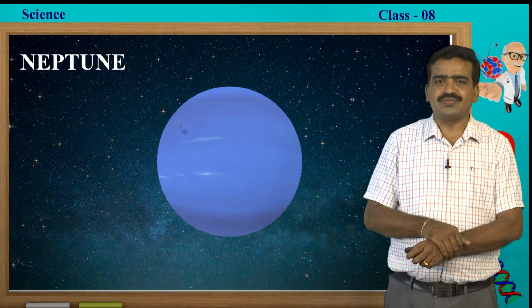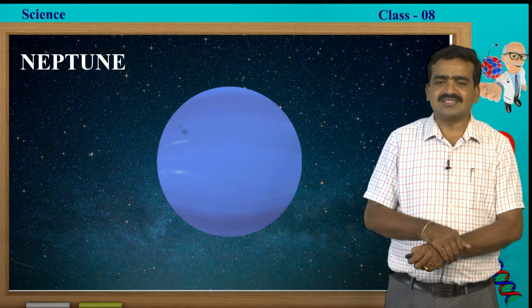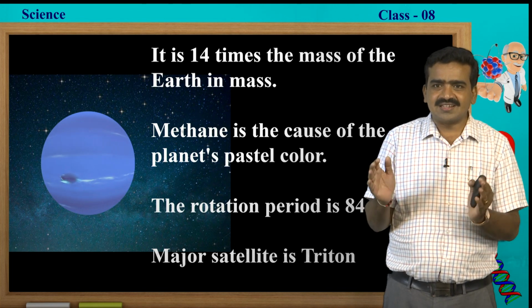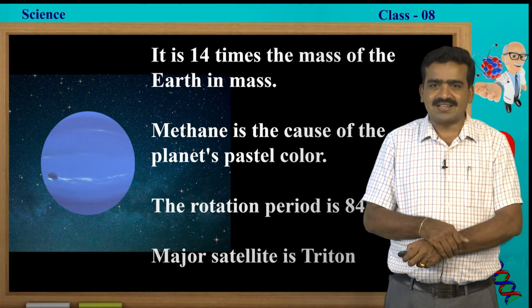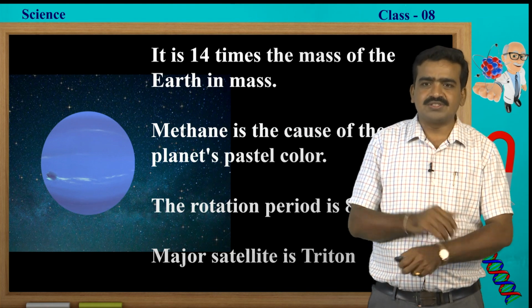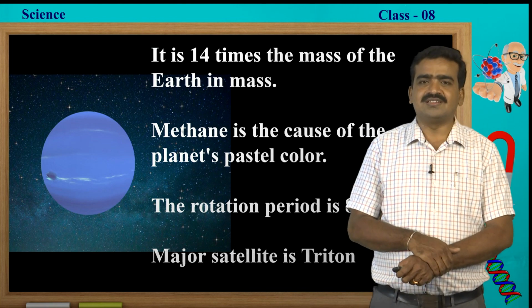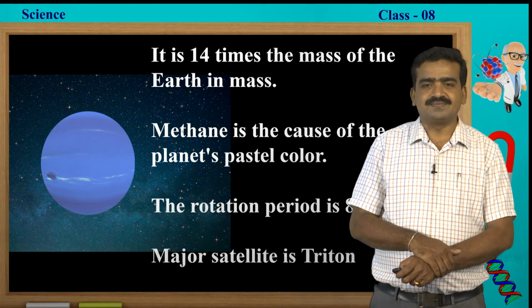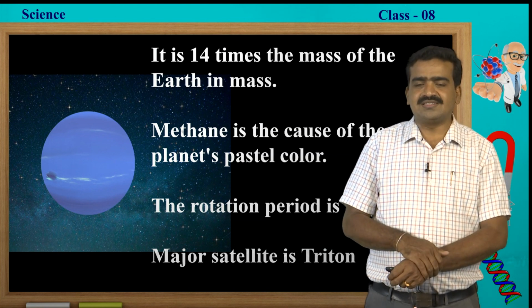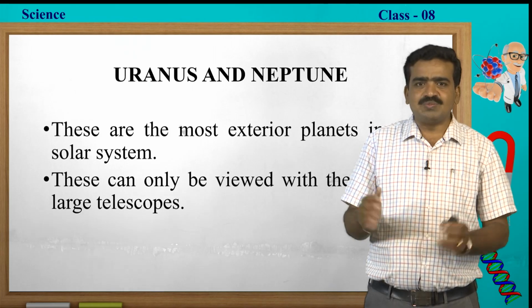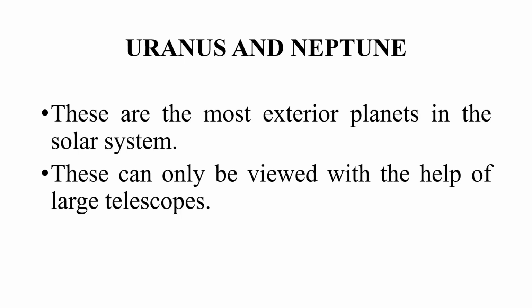And lastly, we have the blue planet, that is Neptune. It is 14 times more massive than the Earth. Methane is the cause of the planet's pastel color. Its period of revolution is 84 years, and the major satellite of Neptune is Triton, and you know that it is the farthest planet from the Sun. Uranus and Neptune are the most exterior planets in the solar system. These can only be viewed with the help of a large telescope.